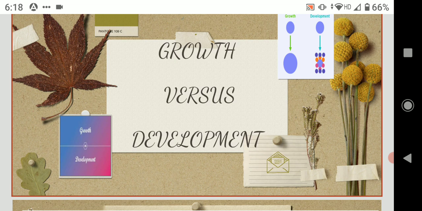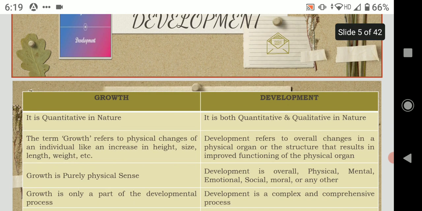And we all know that change is the law of nature. So in this turnover process, an individual undergoes a cycle of changes which are brought about by the process of growth and development, which are in various dimensions. It can be physical, mental, social, emotional, and so on. So here we are going to discuss the difference between growth and development.